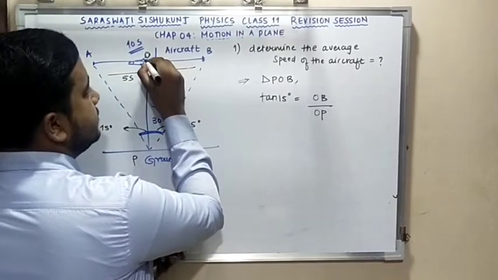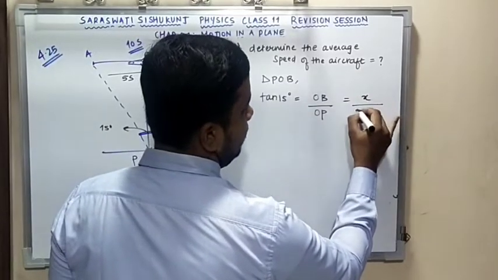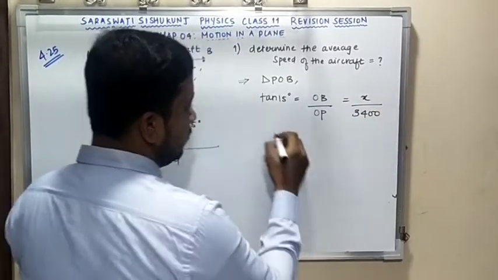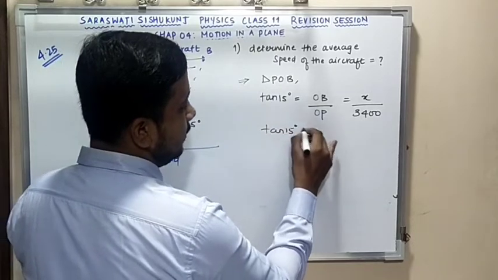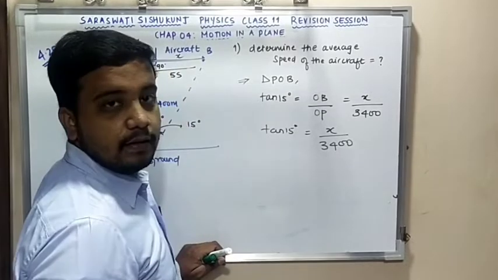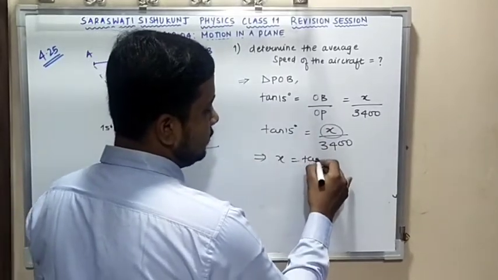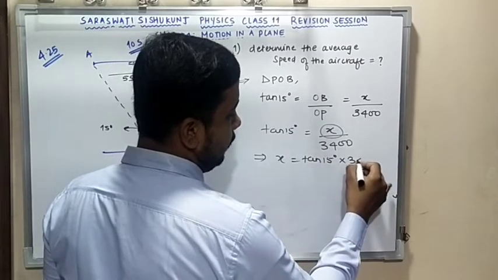I don't know this distance, so I am taking it as X. X divided by OP, which is 3400. So I am getting tan 15 equal to X divided by 3400. Clear? I am interested to determine X. So X is equal to tan 15 degrees into 3400.